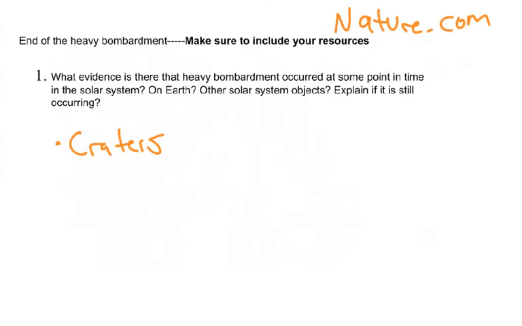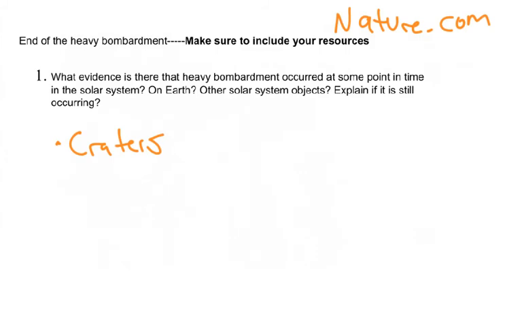So besides the craters, do we think this is still occurring? Now, I had a hard time finding if it was still going on anywhere, but I had to think about it logically for a minute and realize that I live here on Earth and I don't see asteroids and meteors. I don't hear about a lot of things hitting the Earth from space.